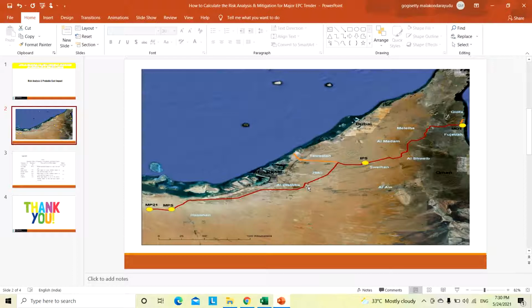After studying the scope of work and schedule, and after going through the site visit also, while estimating we identified the problems in executing this project: how to transport the materials, how to reach all the resources, and the site offices, where we have to construct them and how many site offices we need to construct.